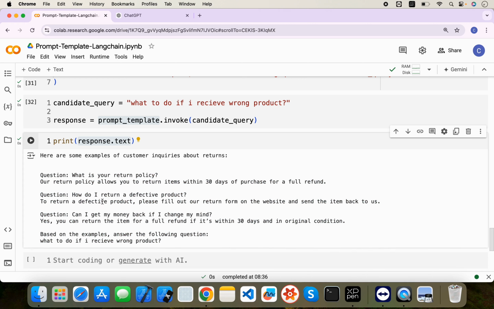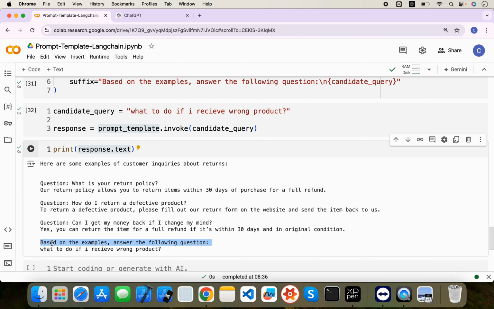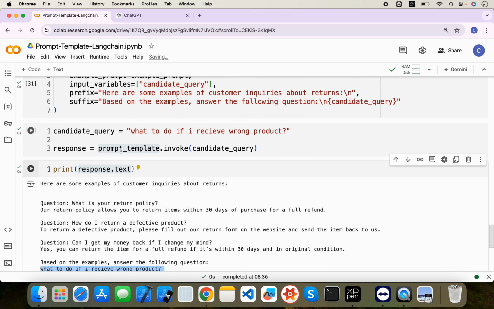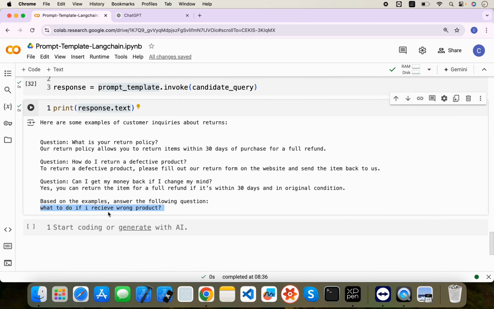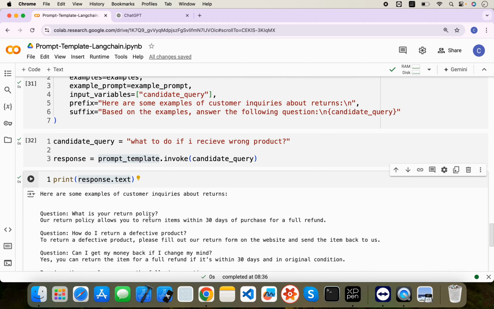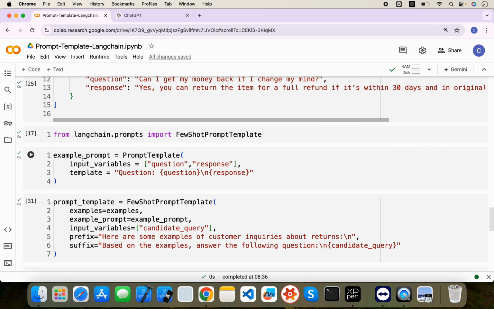And second thing is the suffix. So based on the example, answer the following question, and now this is the question, right? What we had provided, basically a candidate query, what to do if I receive the wrong product, right? Simple.